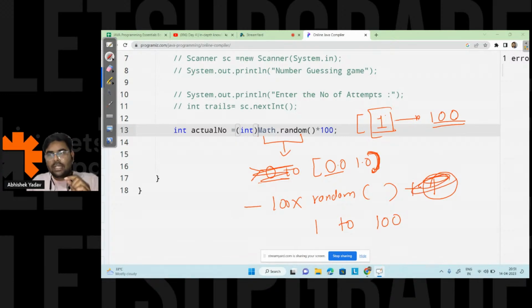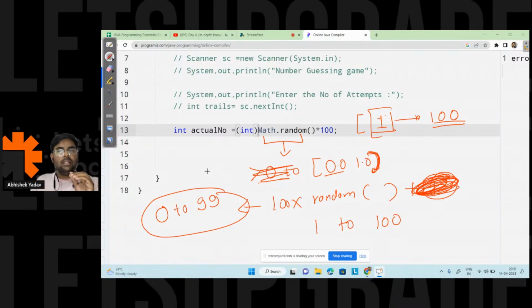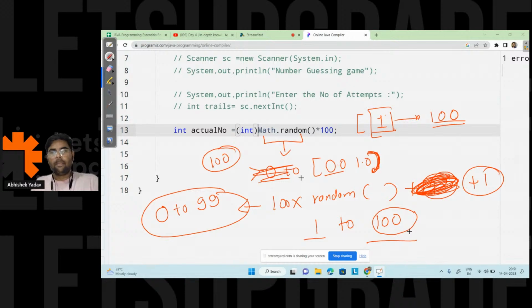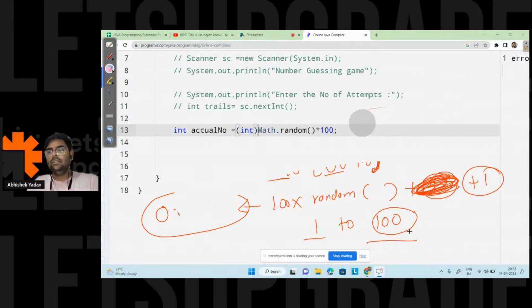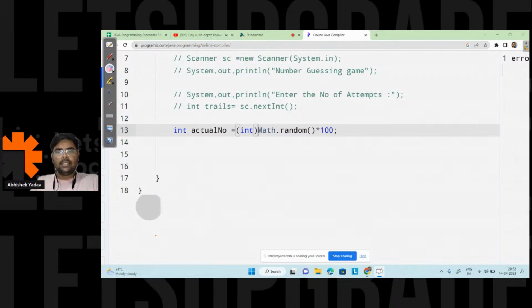If I am not adding 1, in this scenario I will get a number between 0 to 99. I will never get the number 100 here. So I have to add 1 to it to get a range from 1 to 100, right everyone? This part is clear now, why I am adding 1? Does anyone have any doubt in this part? Please write in the chat. Clear, right? So this will give me the range from 1 to 100.